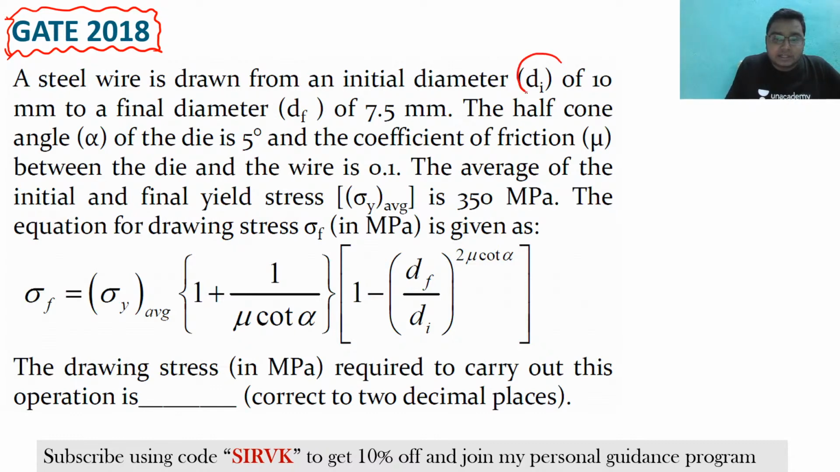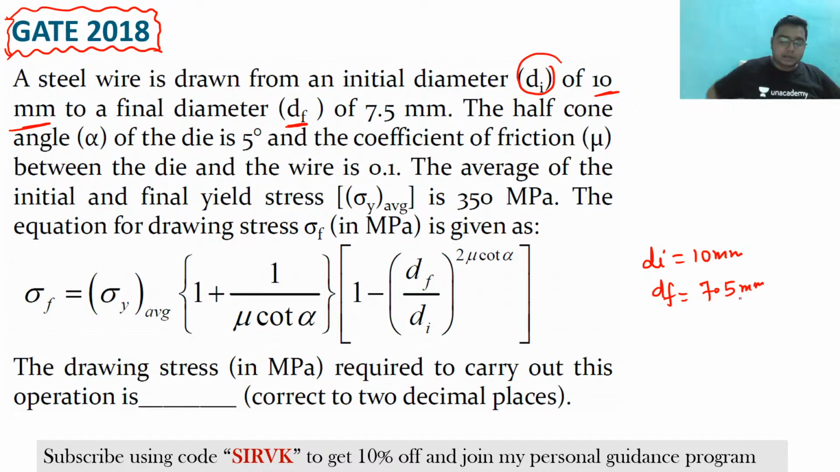A steel wire is drawn from the initial diameter, that is the di of 10 mm. Clear? So I'm writing here on the side that di is given as 10 mm. The final diameter df is coming around 7.5. Clear? Now what is the half cone angle, that is alpha? The half cone angle is given as 5 degrees. Okay, no problem. Alpha is given as 5 degrees. The coefficient of friction between the die and the wire is given as 0.1. Okay, put it here.